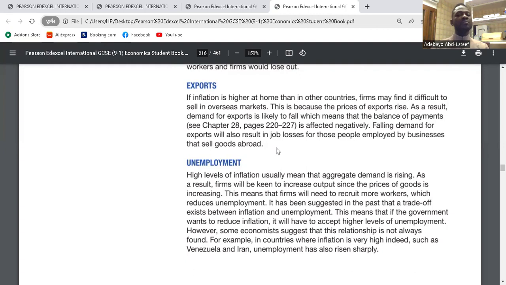Can you give me a real-life example of how that fits into exports? Okay, Libya relies on petroleum, right? So if the price of petroleum increases, countries like Turkey and Italy that import from us, that we sell to, would not want to buy from us again because the price of our export has risen. As a result, we won't be able to sell as we used to sell. That means no more revenue coming in. It will affect our balance of payments. That's it. Clear?